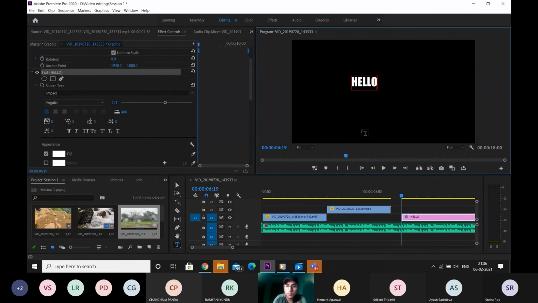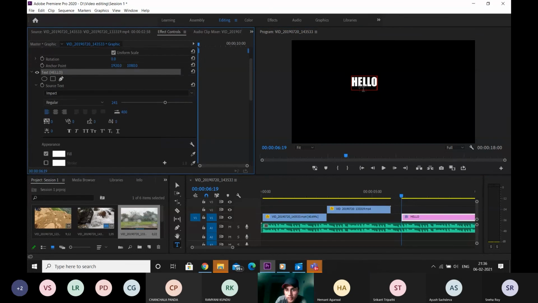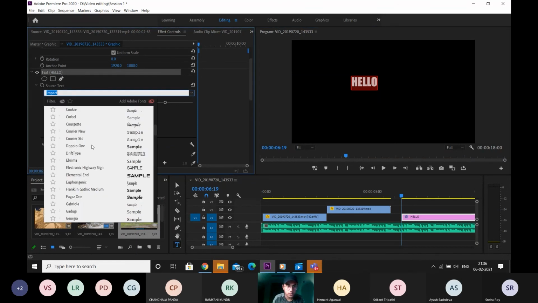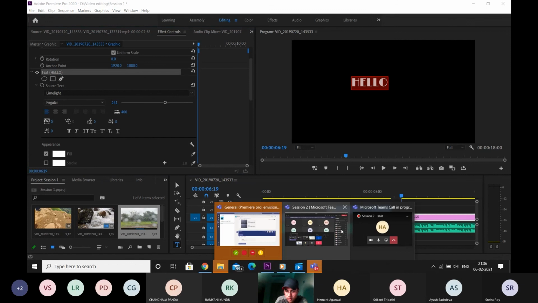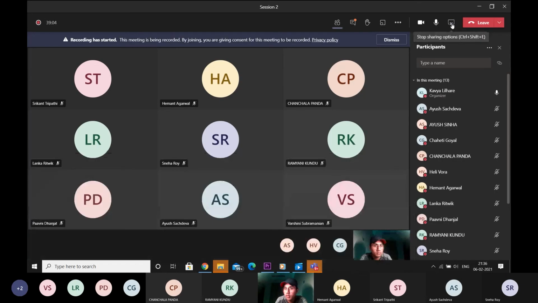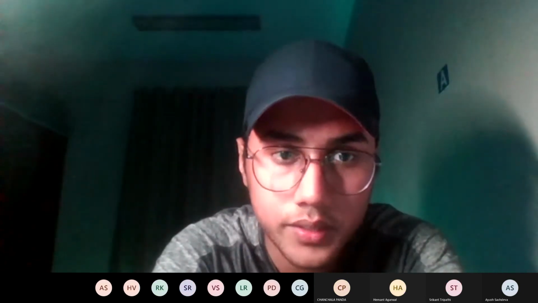But yes, this problem is faced by some people: they change the font over here in the source text, but it does not get changed in the preview window. It's really simple, just click on the text once and select it completely, then change the font. Then it changes. This is something I also faced in the beginning. It isn't something really big, but still, I just said. Anyone else wants to ask anything?